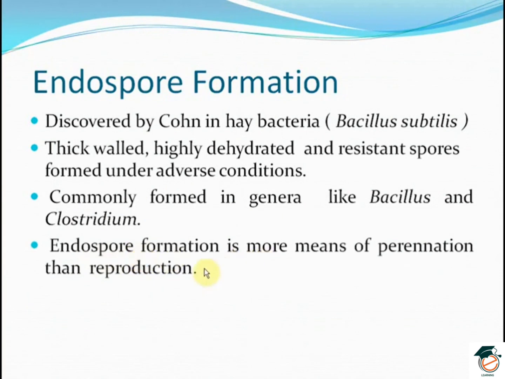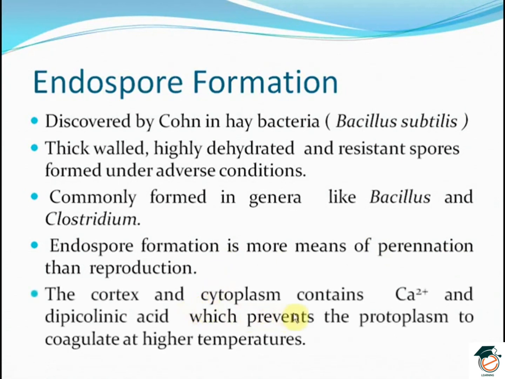The endospore formation is more a means of perennation than reproduction, that is, the spore persists for a longer period of time under adverse conditions, and on return of favorable conditions they give new offspring. The cortex and cytoplasm contain calcium and dipicolinic acid, which prevents the protoplasm from coagulating at higher temperatures.